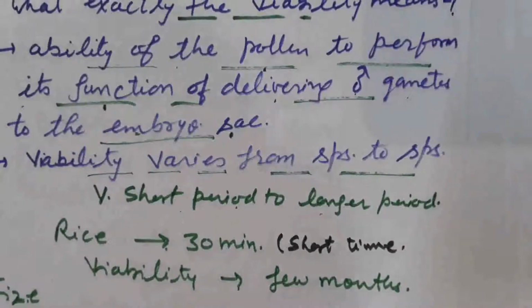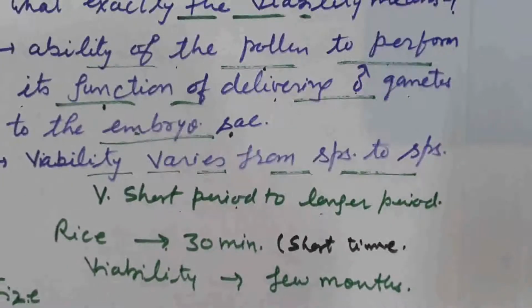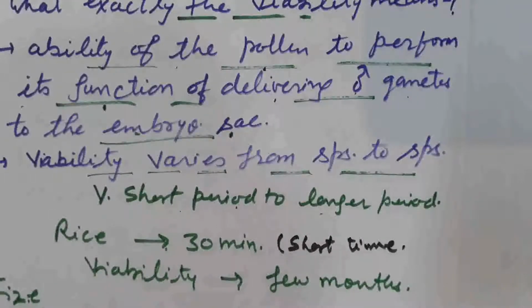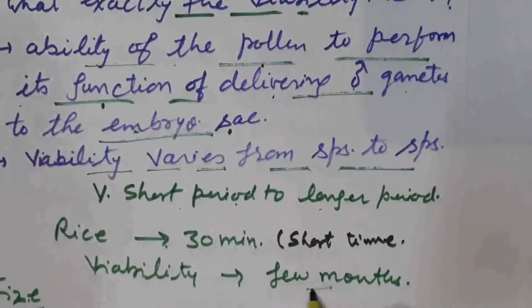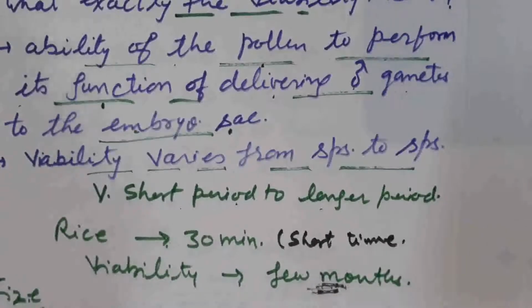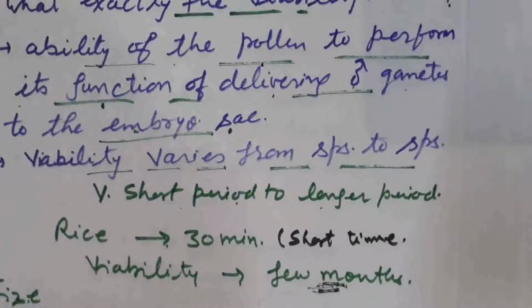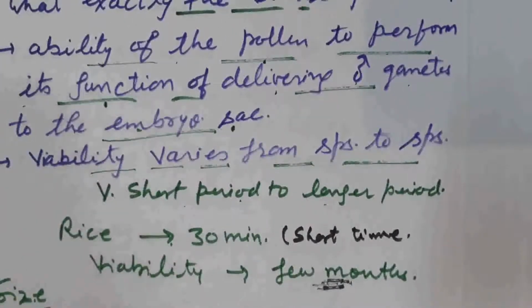After release they only survive for 30 minutes, within which pollination and fertilization should take place. But in other plants, the viability period is a few months. Pollen grain can survive for a few months, so viability period in them is longer than rice.